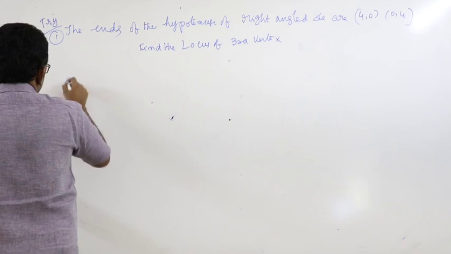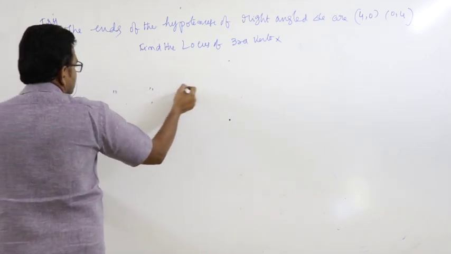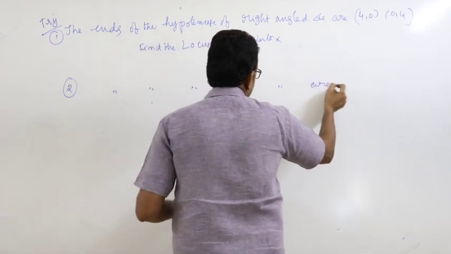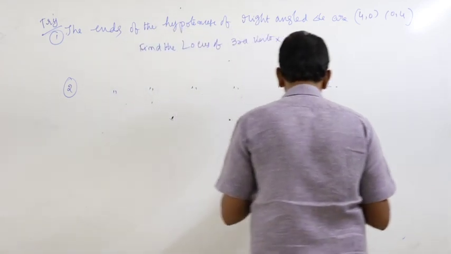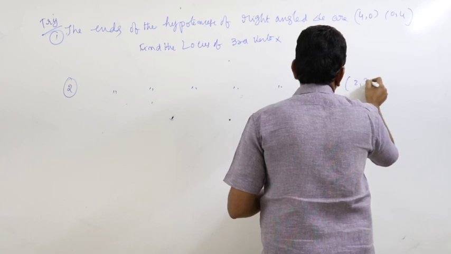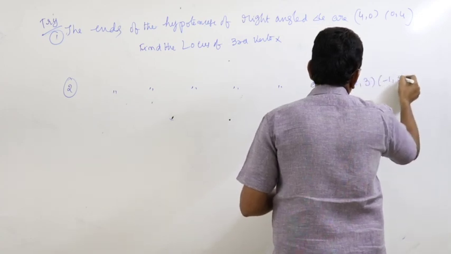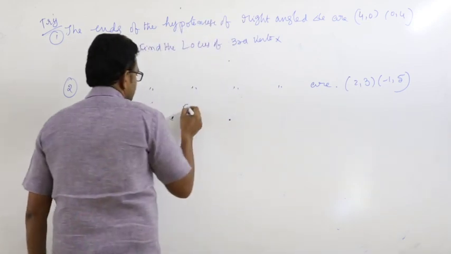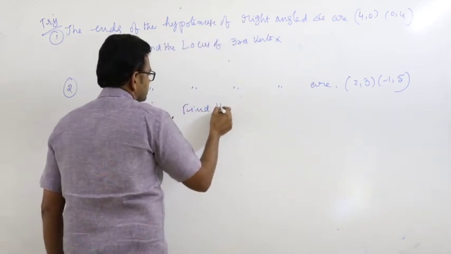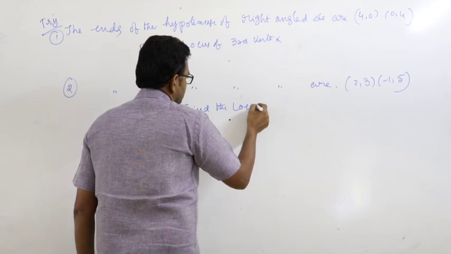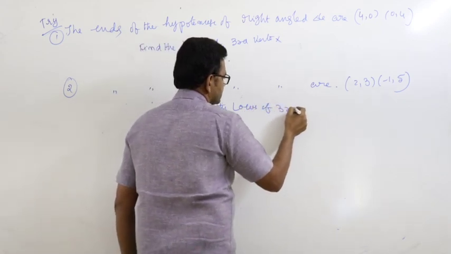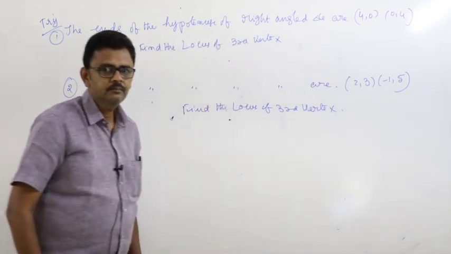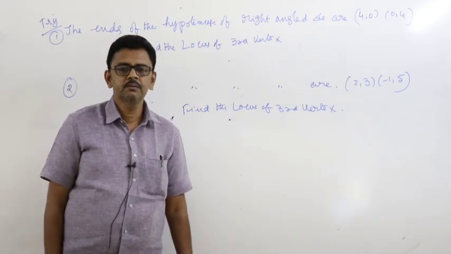And the second one, the ends of the hypotenuse of a right angle triangle are 2, 3 and minus 1, 5. Then find the locus of the third vertex. Same process. Solve these 2 problems. Okay, thank you.